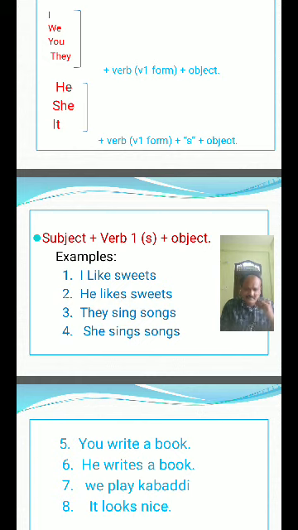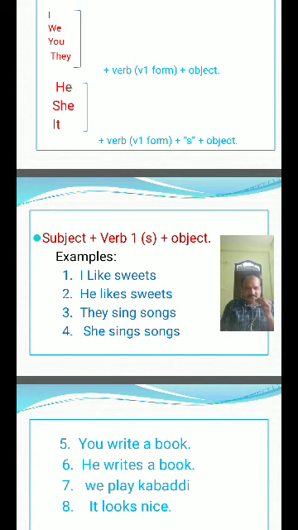I will discuss some examples for simple present tense. I like sweets. You like sweets. They like sweets. We like sweets. He likes sweets. She likes sweets.